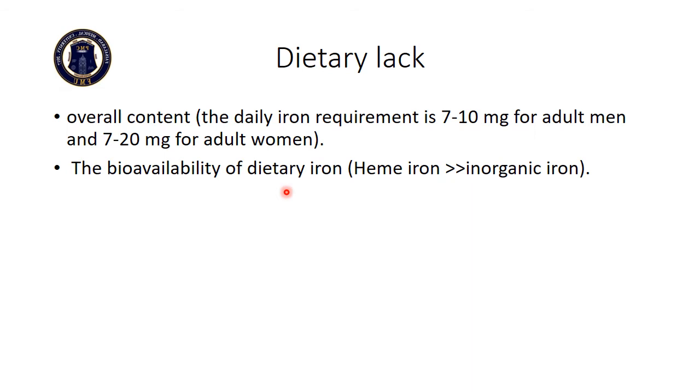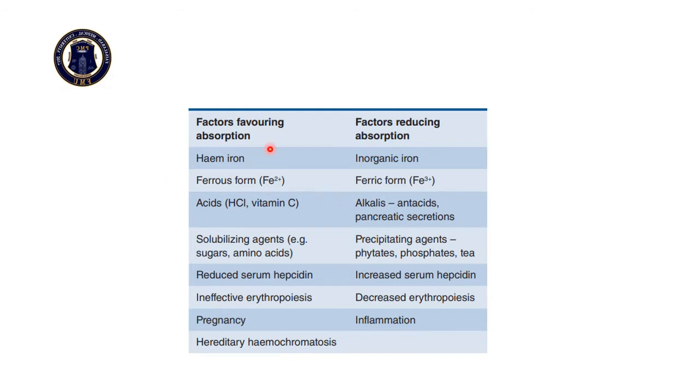Regarding the bioavailability of dietary iron, heme iron is readily absorbable, while only a very small amount of inorganic iron is absorbed. As we have seen, 25% of heme iron and less than 5% of inorganic or non-heme iron is absorbed. These are the factors which favor and reduce iron absorption. Heme iron, ferrous state, acids, solubilizing agents such as sugars and amino acids, reduced serum hepcidin, ineffective erythropoiesis, pregnancy and hereditary hemochromatosis all favor iron absorption.